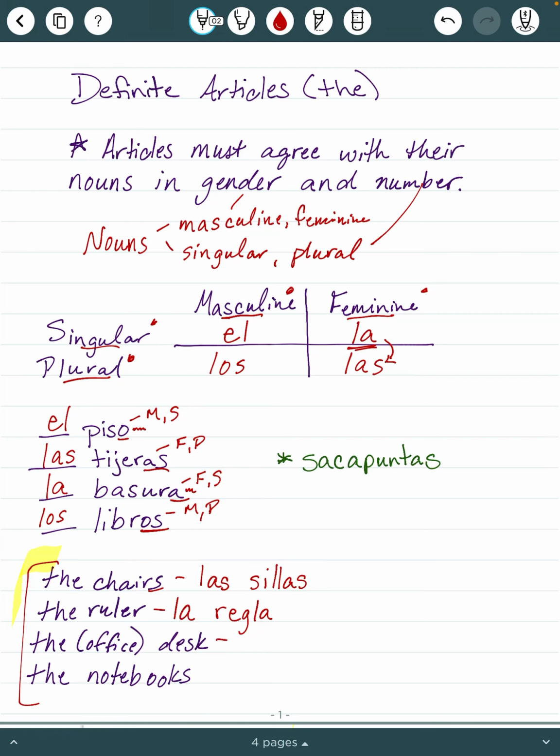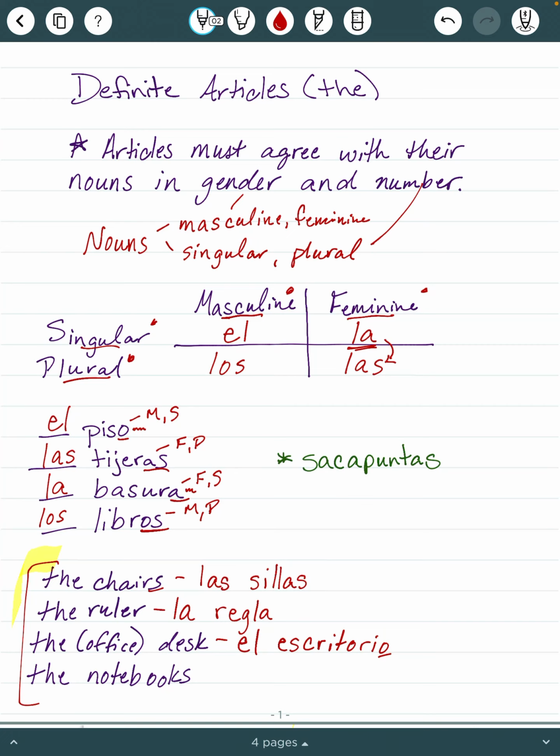The desk, now we have 2 desks. We have a pupitre and an escritorio. A pupitre is more of a desk like what you typically sit in school, like a student desk. An office desk, or like a teacher's desk, is an escritorio. And it does follow the rules. It ends in an O. It is masculine. So masculine and singular, el escritorio.